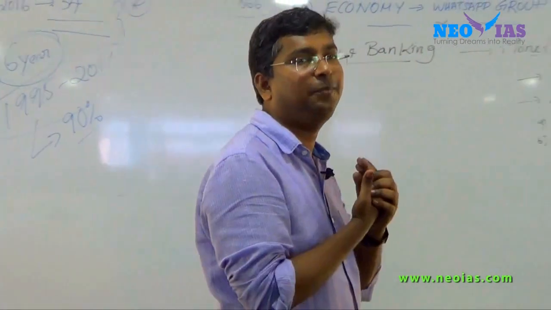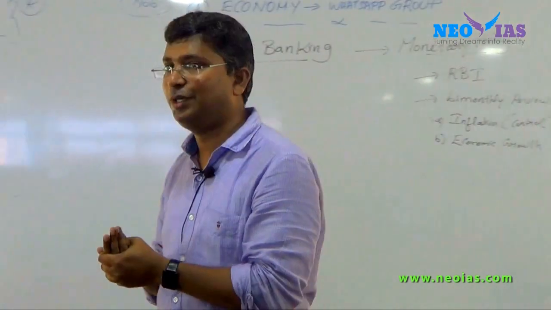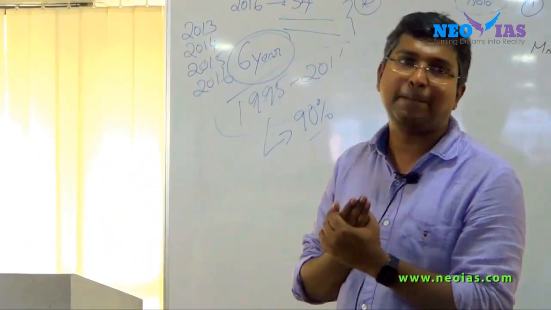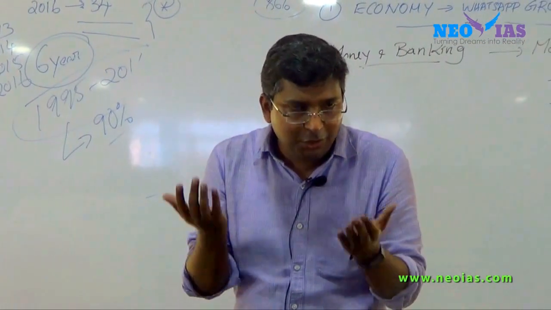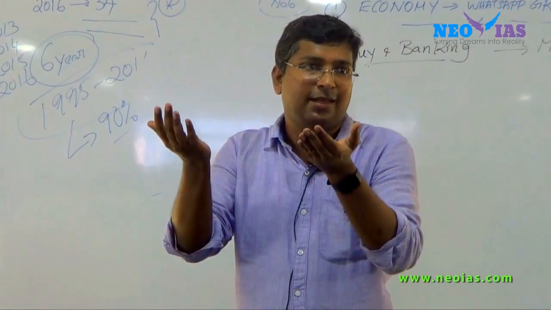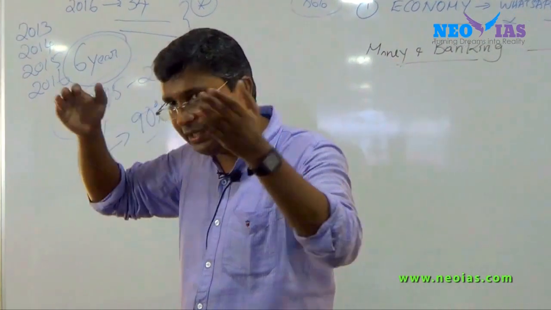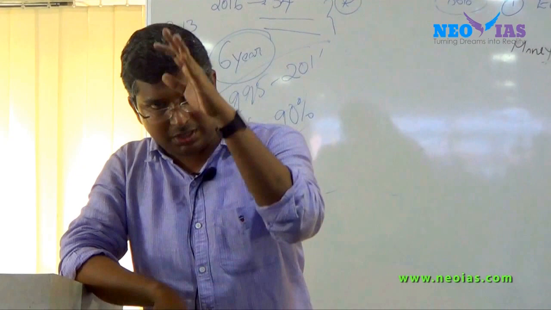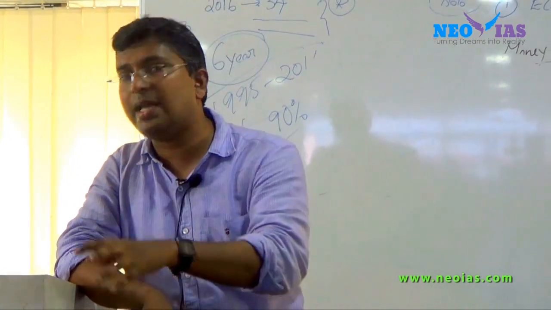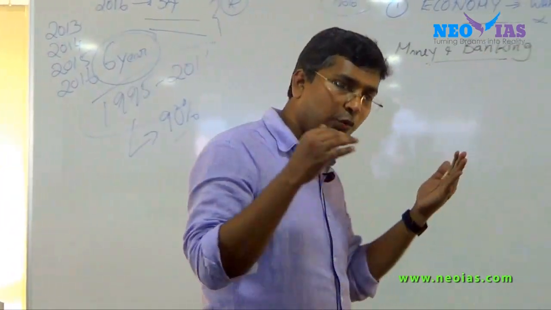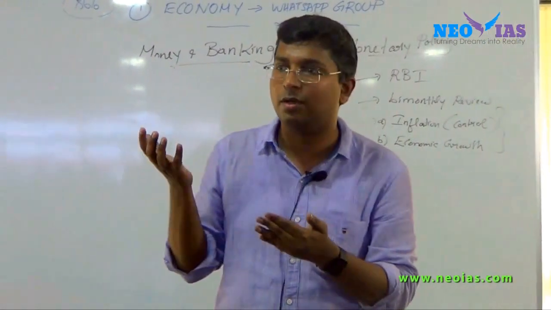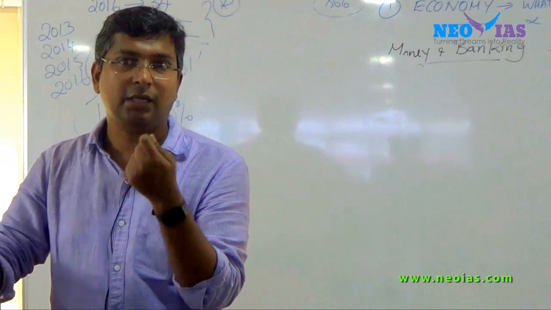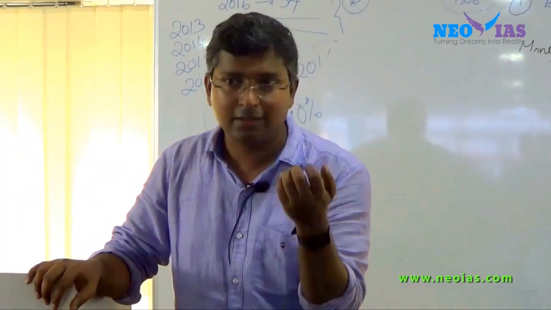Now try to understand. For the economy to grow, what are the basic requirements? The business has to grow, or all the industry and services have to grow. When I say business, it includes agriculture, industry and services. Now, for the business to grow, what is the basic requirement? Borrowing.